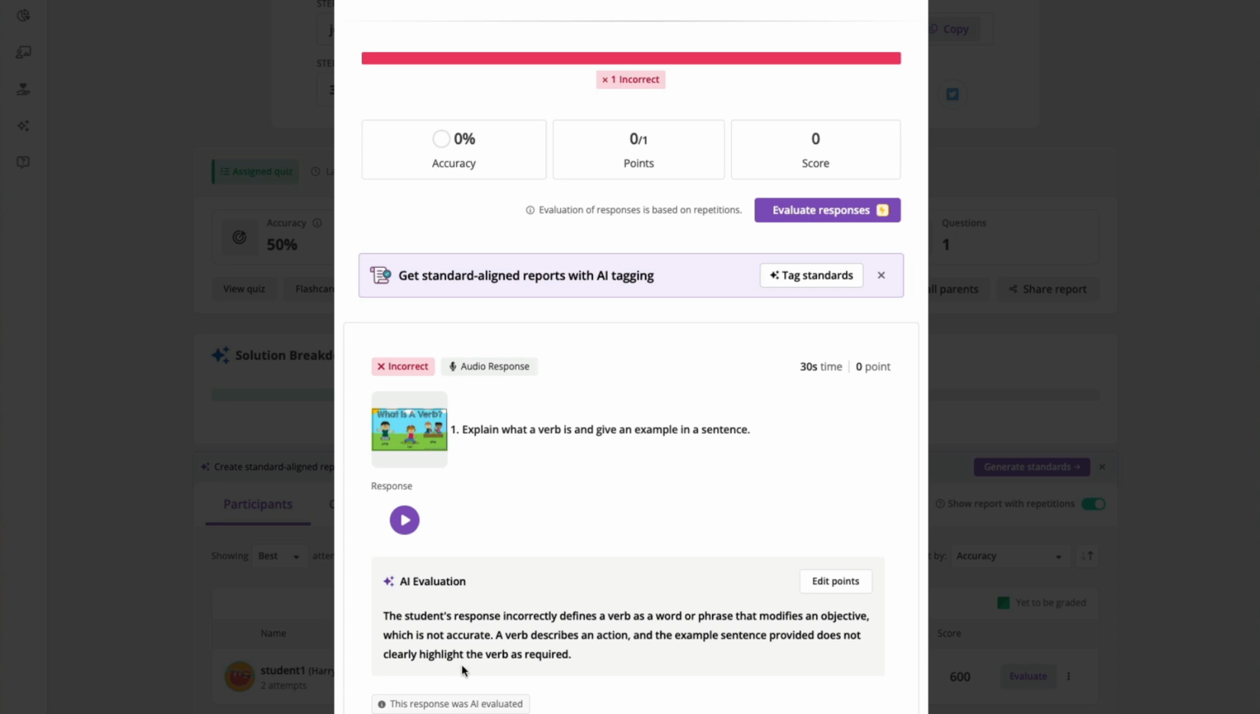The student's response incorrectly defined the verb as a word that modifies. This is not accurate. A verb describes the action, and the example sentence did not clearly highlight the verb. So even though they used jumped, it recognized that that wasn't the focus of the sentence.